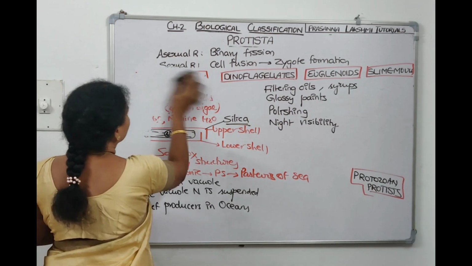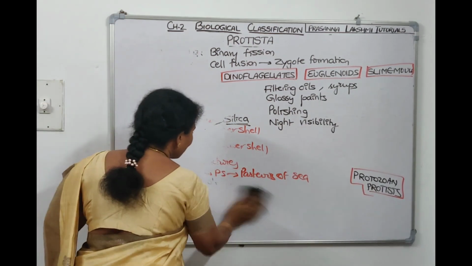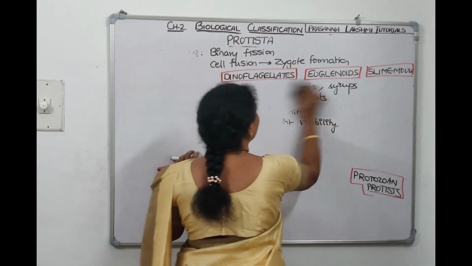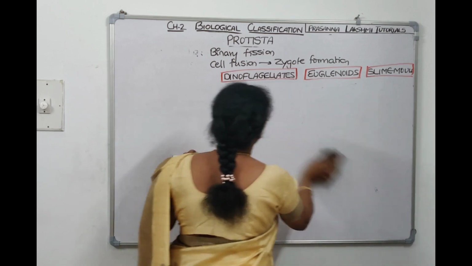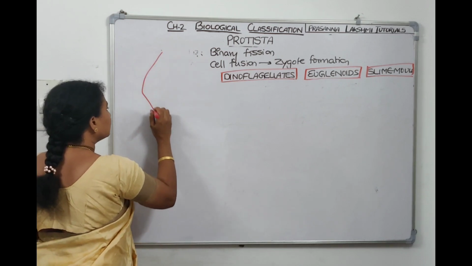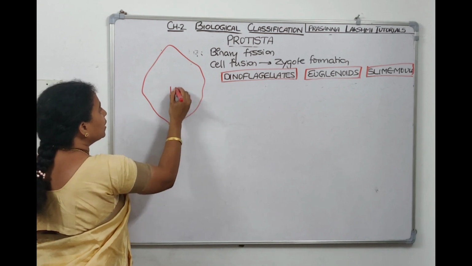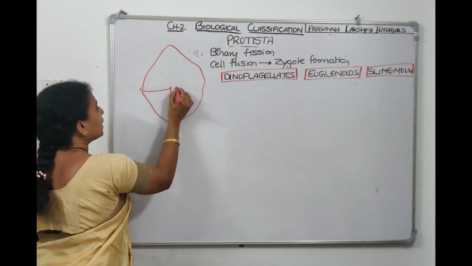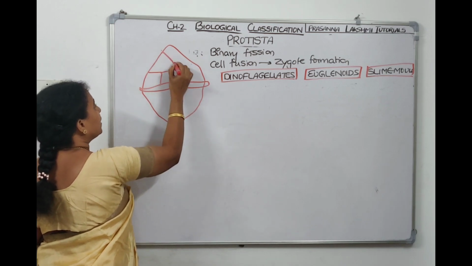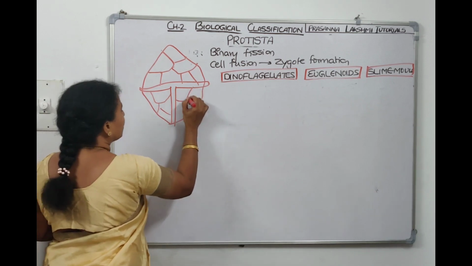Now what's the second group? Dinoflagellates, right? So the name itself tells: dino means two, flagella. Diatoms don't have flagella, but dinoflagellates have flagella. Now the body of a dinoflagellate will be like this. It has a longitudinal furrow and it has a transverse girdle, and the body has ornamental designs on it.